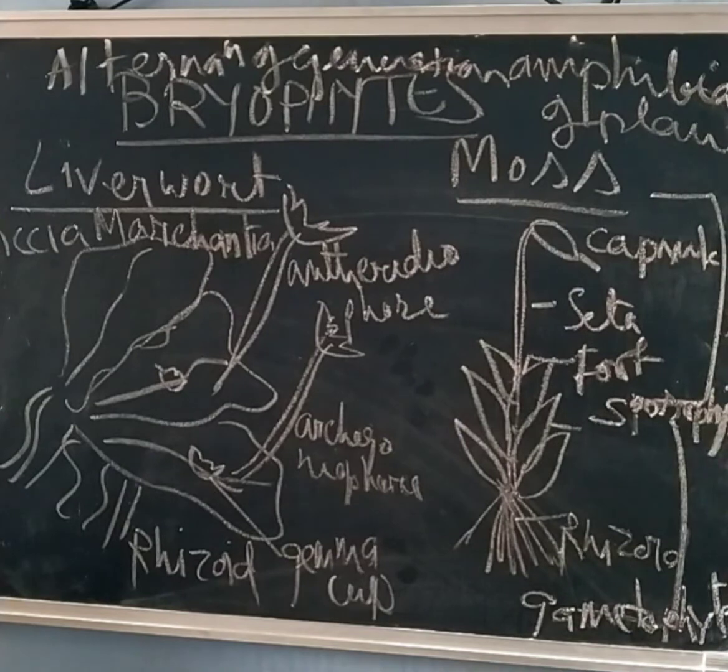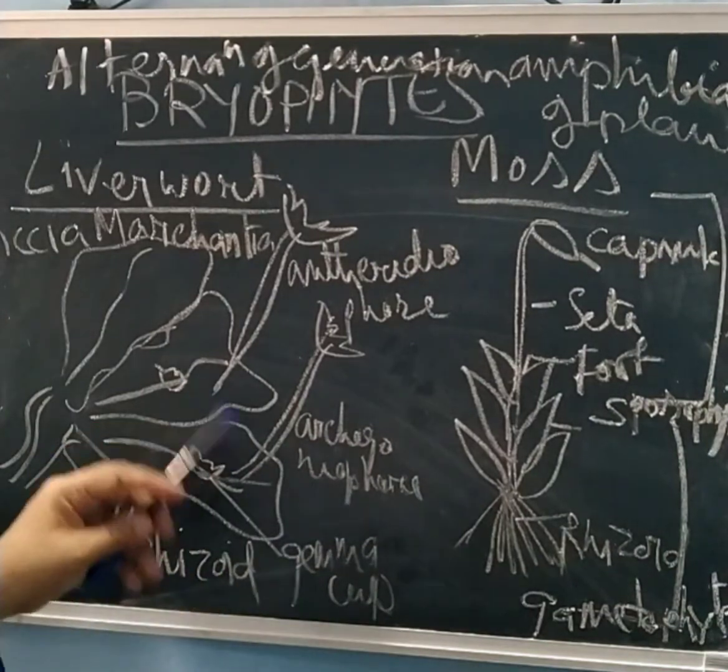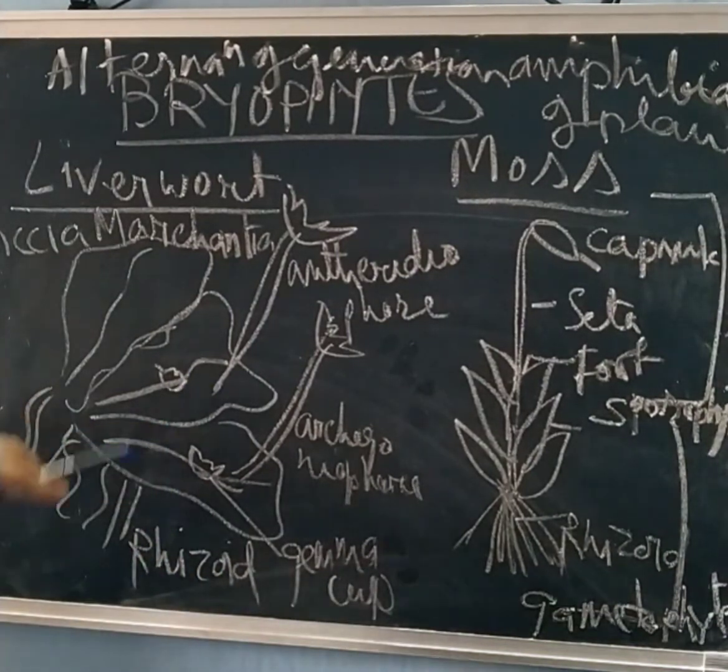It has rhizoids which absorb water, and these are the gemma cups. As I already told, gemma cups are multicellular asexual buds which develop in small receptacles. These gemmae become detached from the parent body and germinate to produce a new thallus. That's why they spread very rapidly when the rain happens.